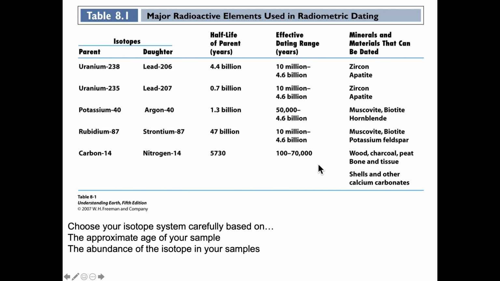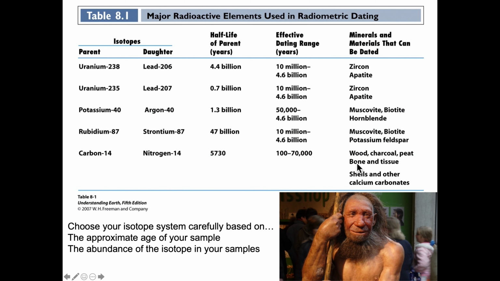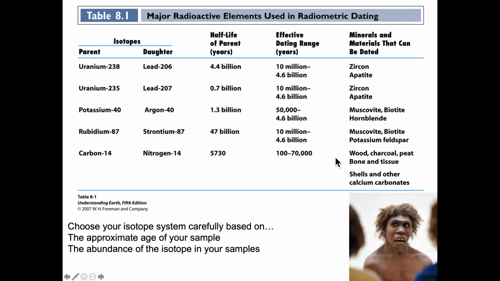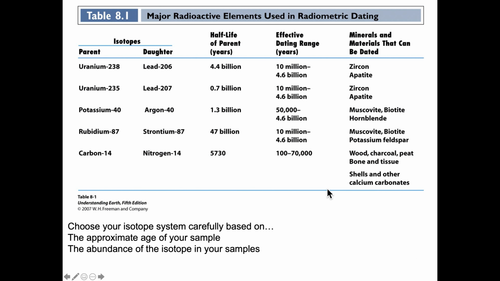Now, the types of materials that can be dated using carbon-14 dating include wood, charcoal, peat, bone, and tissue, as well as shells and other calcium carbonates. So what's important about this is we can take an ancient human bone, a Neanderthal, that might be, say, 500,000 years old, and we could date it, except all the carbon-14 would be gone by then. So we're going to have to work with human remains that are less than 70,000 years of age. And that's cool because most of human history has occurred in the last 70,000 years.